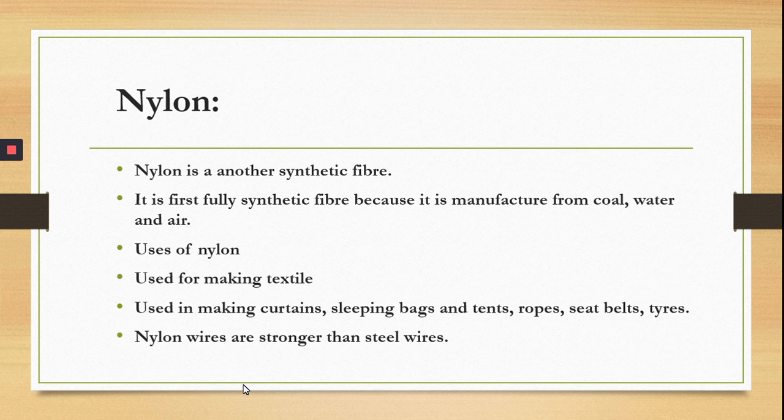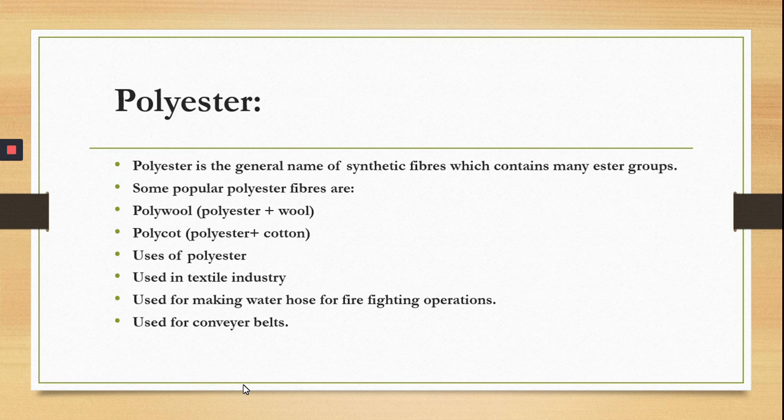Polyester is the next synthetic fiber. Polyester is a general name of synthetic fibers which contain many ester groups. This ester is a chemical compound, and when we repeat this chemical compound, we get this polymer, polyester.